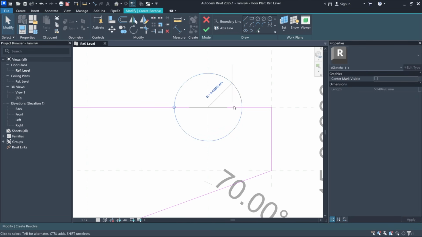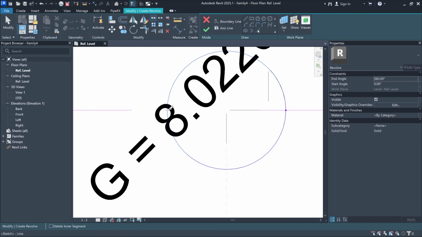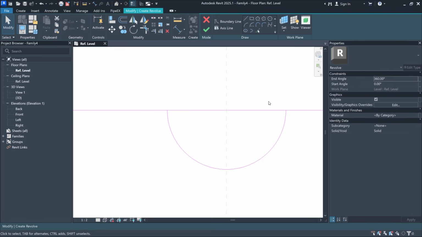Alright, then of course we won't need the whole circle, so I'll need to crop it. You can do it using the split element tool. I'll crop it here and on the other side, somewhere at the intersection with the reference plane. And then using tab, I will select the part of the circle that I want to delete, and I will delete it.